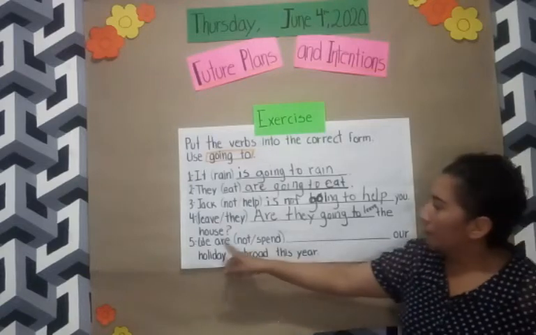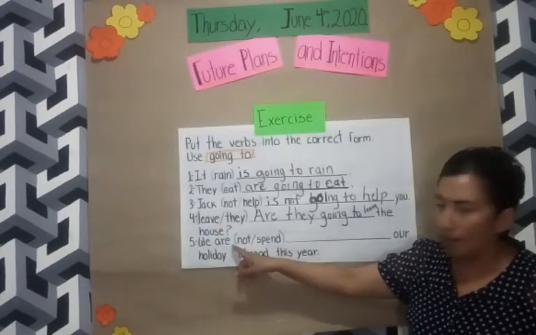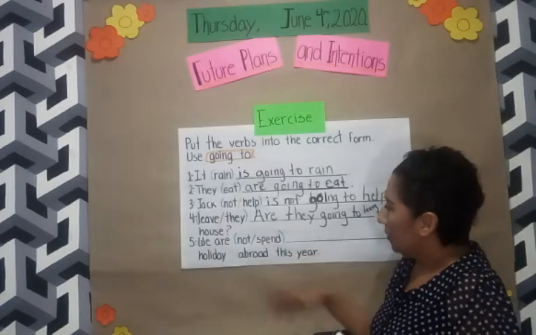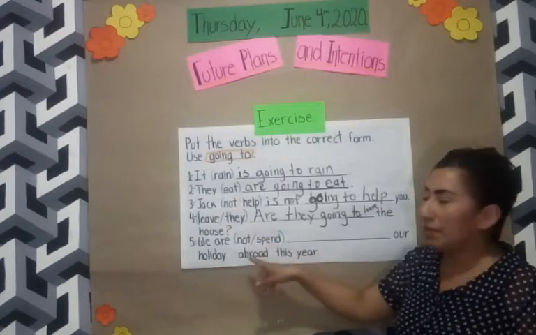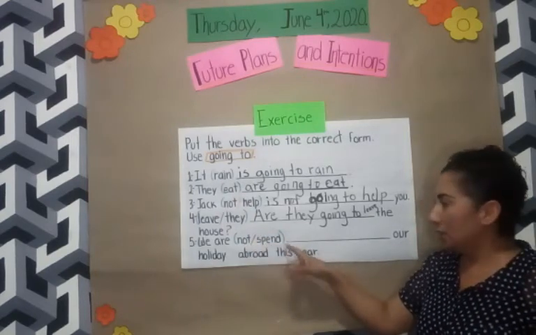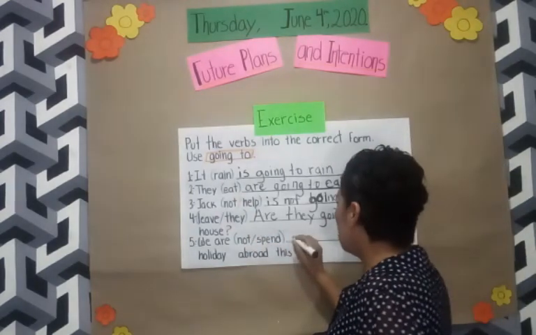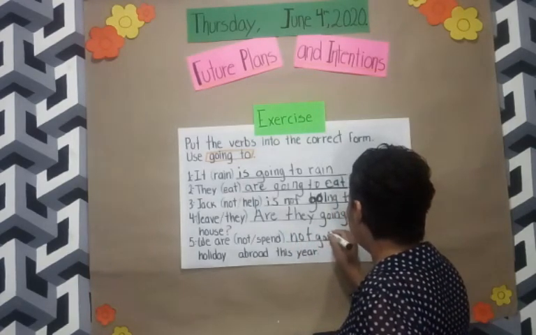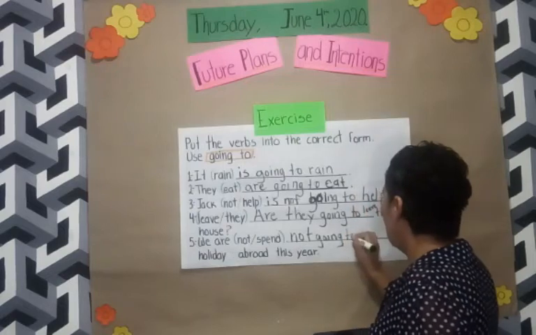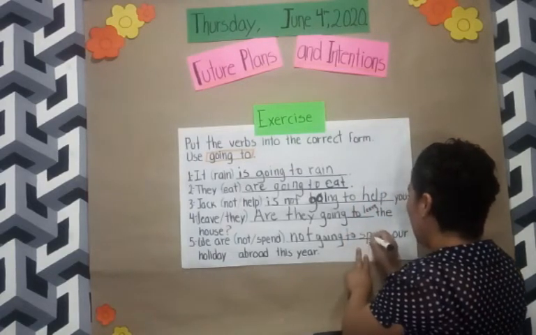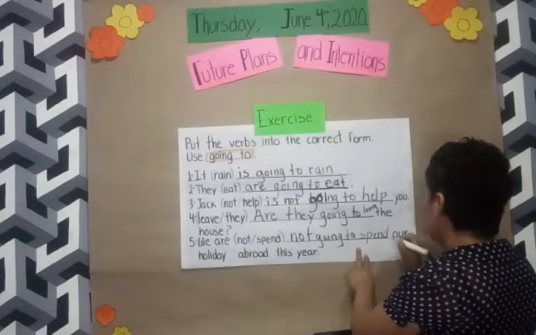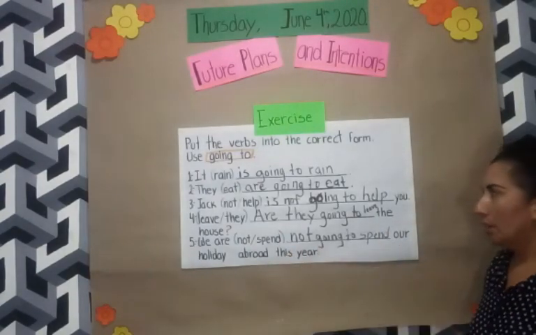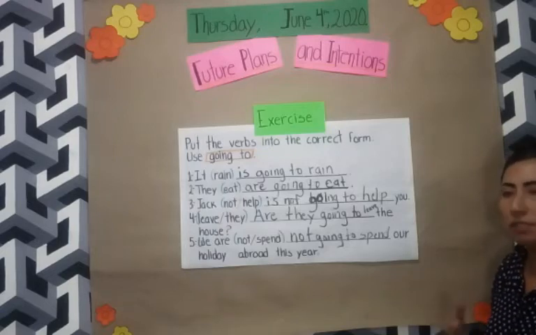Now, we have the subject we, and later we are going to use are because it's we. Now, we have in parentheses not and spend. In this case, we are not going to spend our holiday abroad this year. This is the correct form of these sentences.